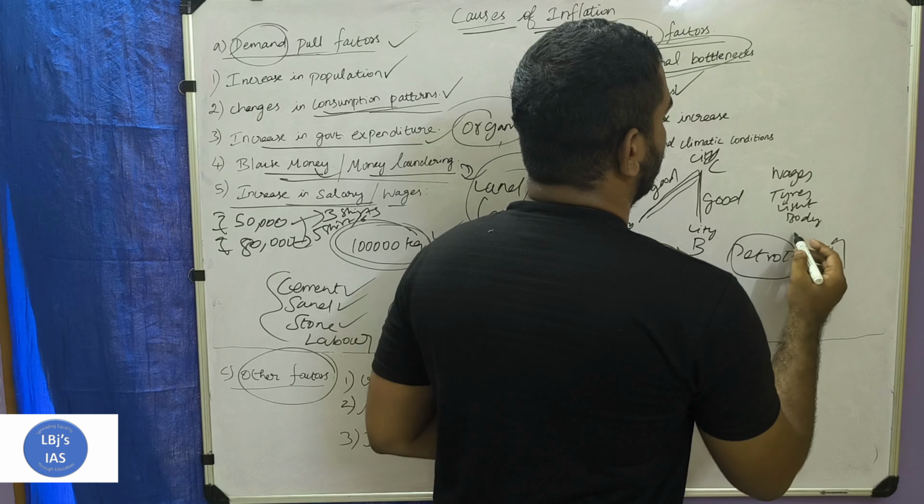Some other things are required, but salary or wages is also required, I mean, human resource is also required, because although automation is available, some amount of human beings need to be there to produce a car.